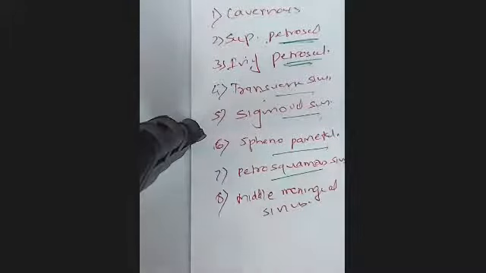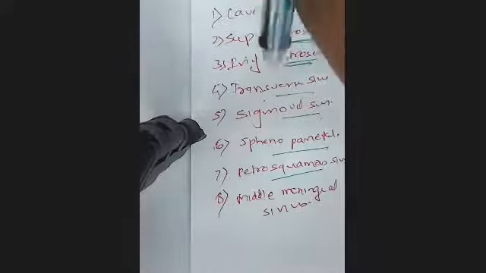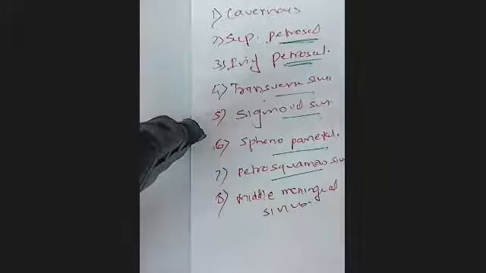So next class I'll be talking more about cavernous sinus in detail, but in general orientation of all these sinuses is very much necessary for all of you. The names of all of these sinuses.